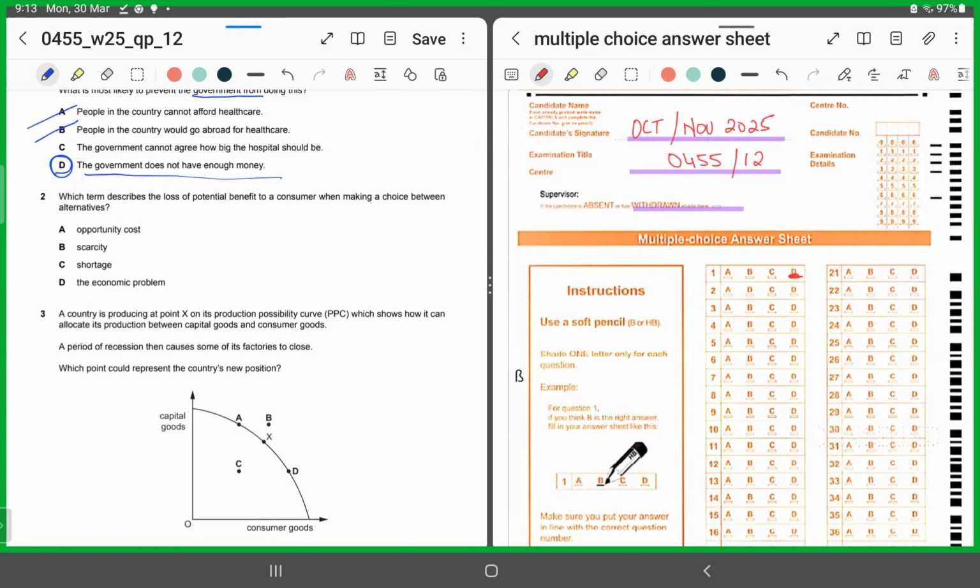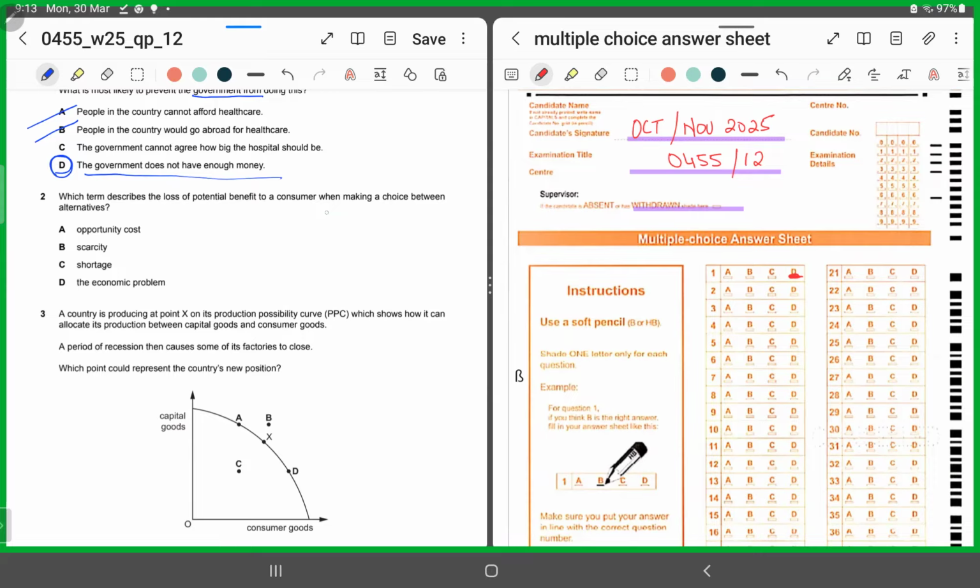All right, MCQ number 2. Which term describes the loss of potential benefit to a consumer when making a choice between alternatives? So now they are asking you to identify the term which you can identify after reading this sentence. When making a choice between alternatives, what does a person forgo? What cost does the person incur?